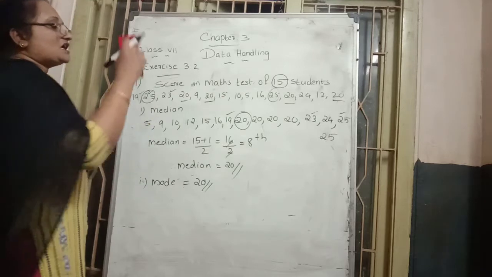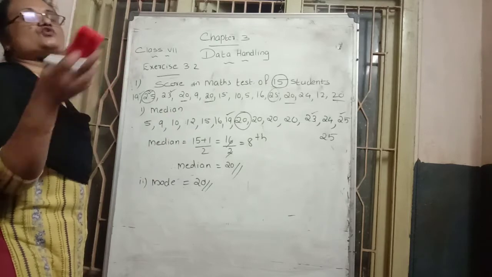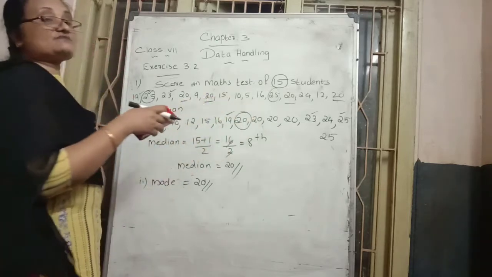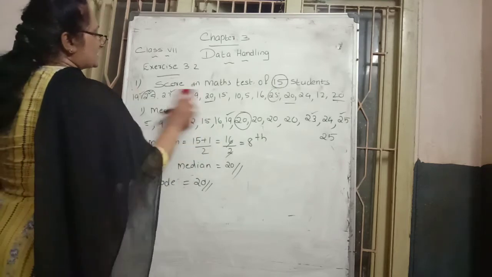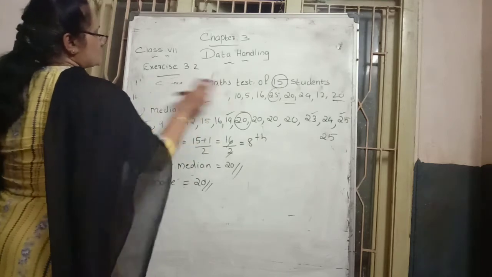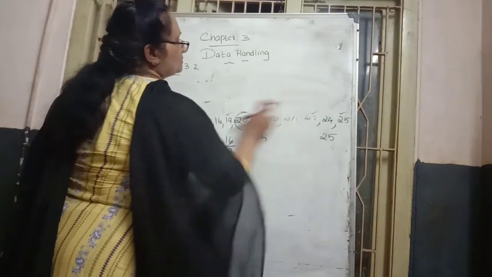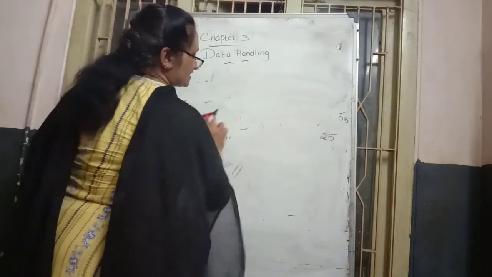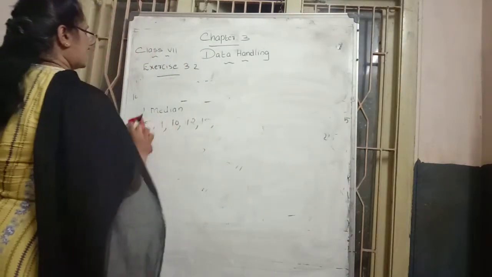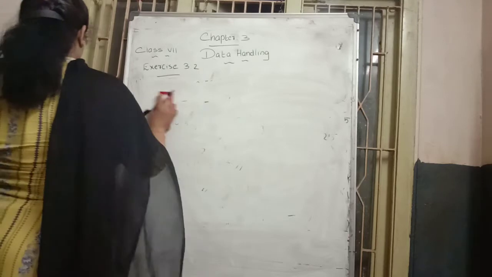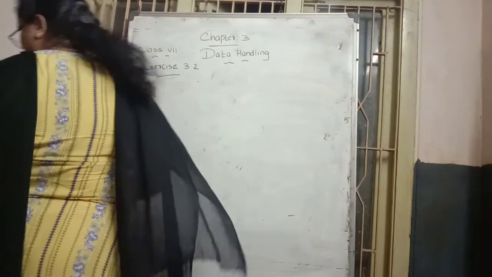Mode means which number is repeating more times. 25 also repeats, but 25 only 2 times. 20, how many times? 4 times there. That's why 20 is the mode. This is the first question. In this way we want to do the remaining questions: find the mean, median and the mode like that. Another question is also the same process only. They ask to find the mean, median and mode.